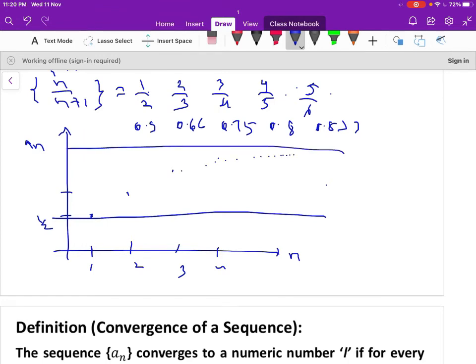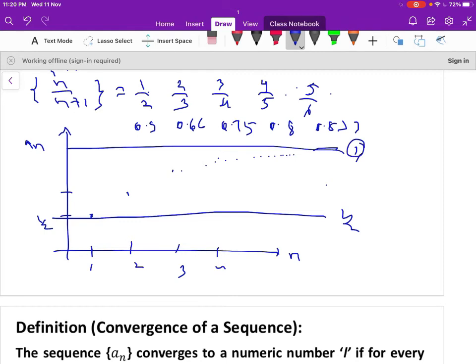It never crosses the line 1 here, and it never crosses the line half here. The sequence always lies between 1 and 1 by 2, and we can observe that the sequence will not cross the line 1.